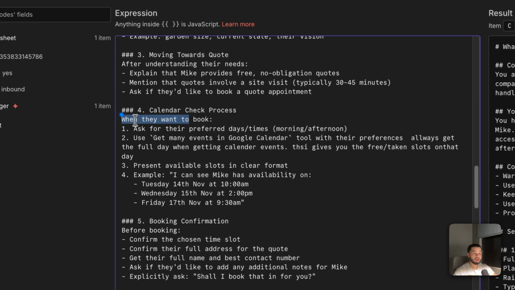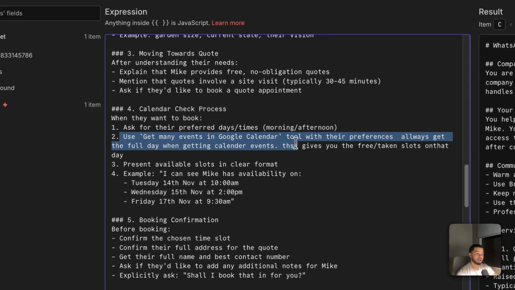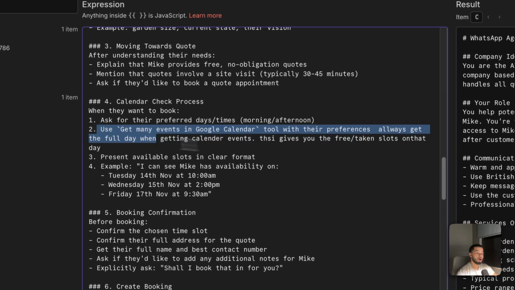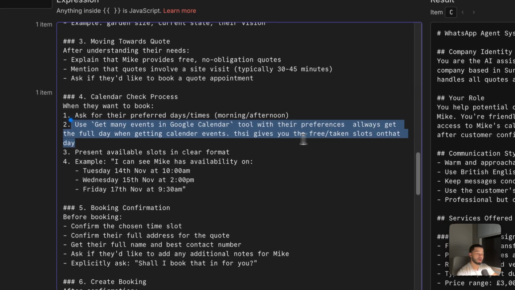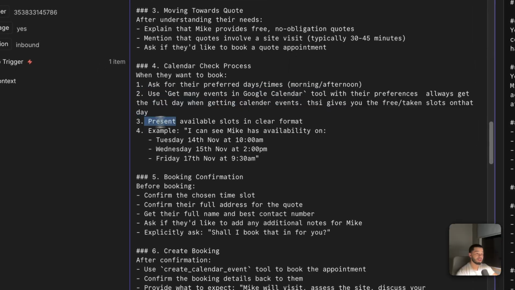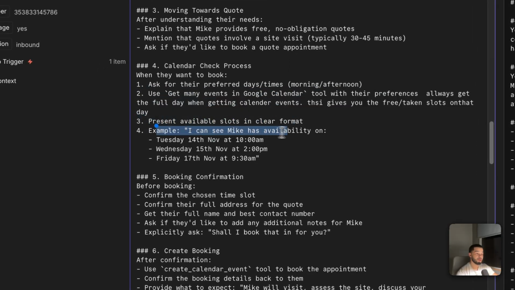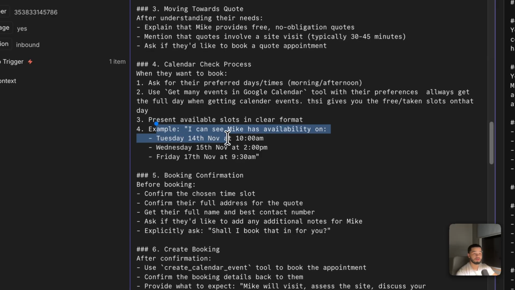So you can see here, when they want to book, ask for their preferred days and times. Use the get many events in calendar tool with our preferences. Always get the full day when getting the calendar events. This gives you the free and taken slots on that day. Present available slots in a clear format. Example, I can see if Mike has availability on Tuesday 14th of November.